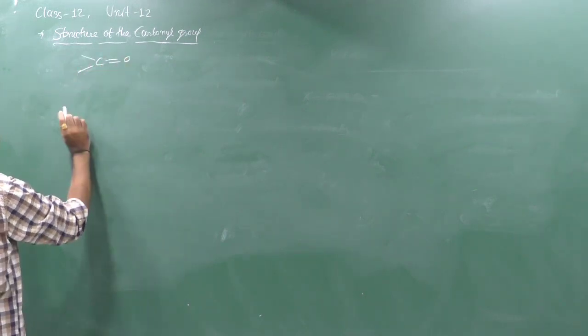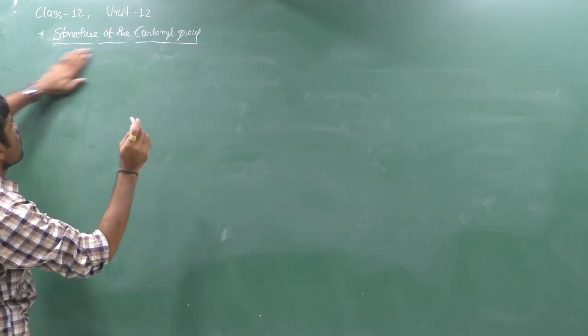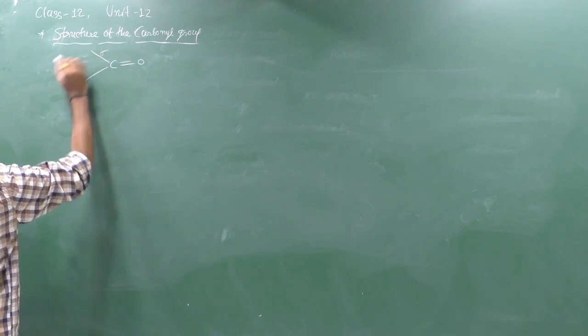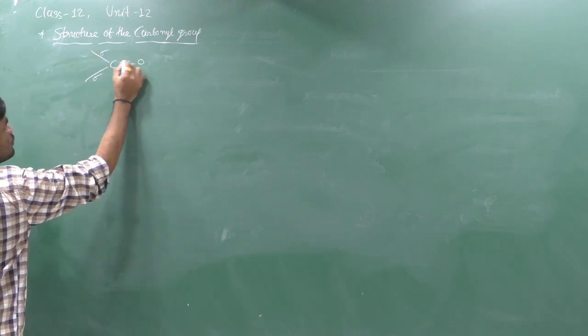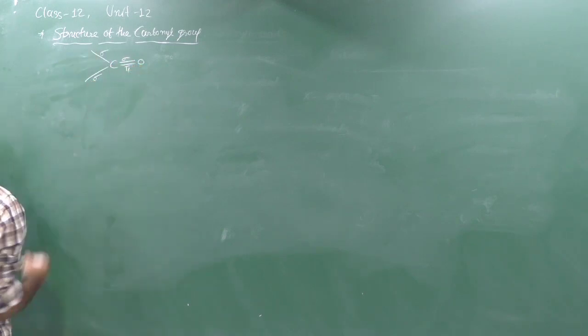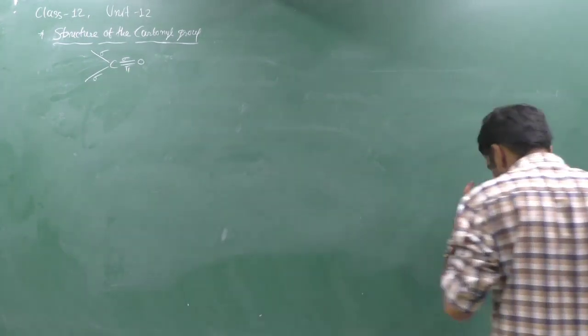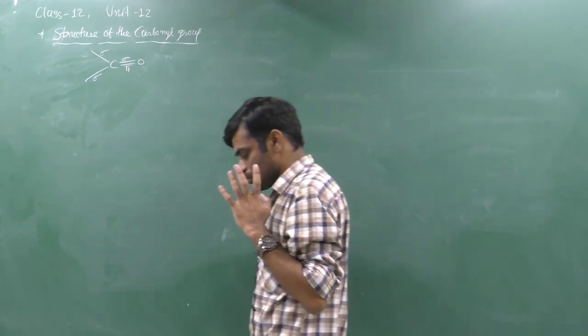Yes, here if you think about the types of bond in the carbonyl group, then it is sigma bond, whatever carbon here, it is sigma bond. First one is sigma, second one is pi. So carbon is bonded by 3 sigma bonds and 1 pi bond in the carbonyl group. Clear?